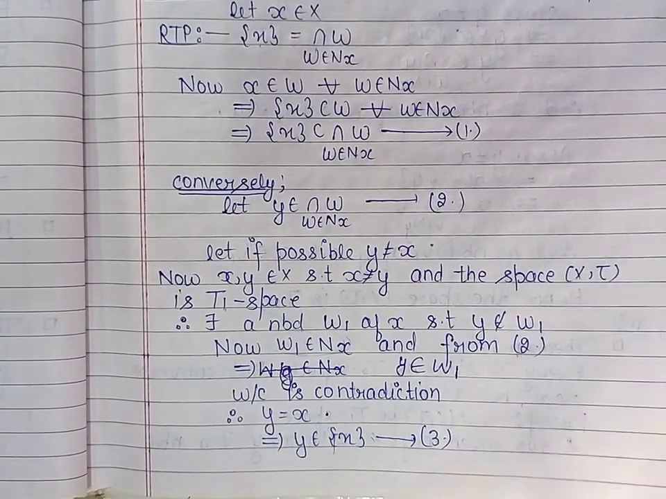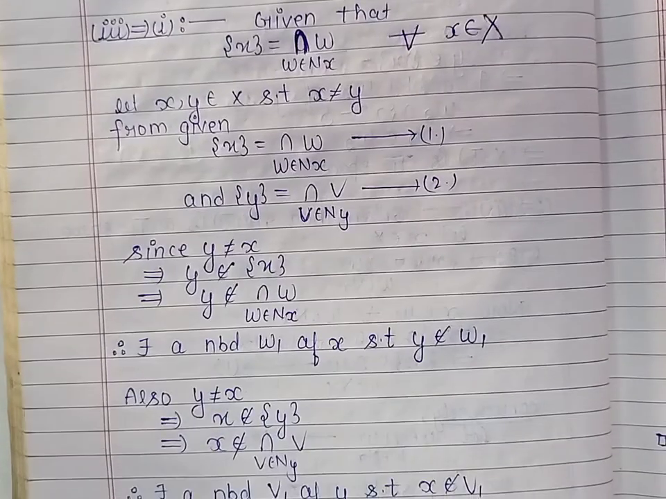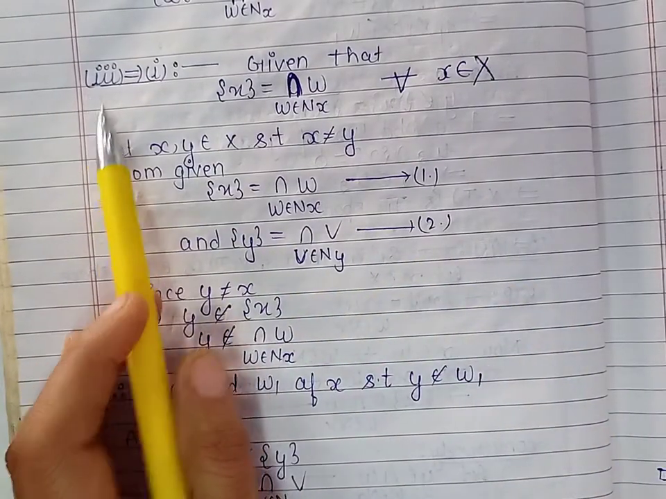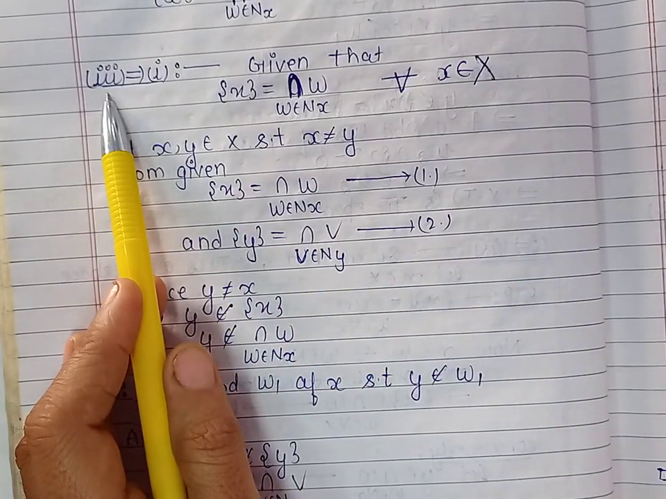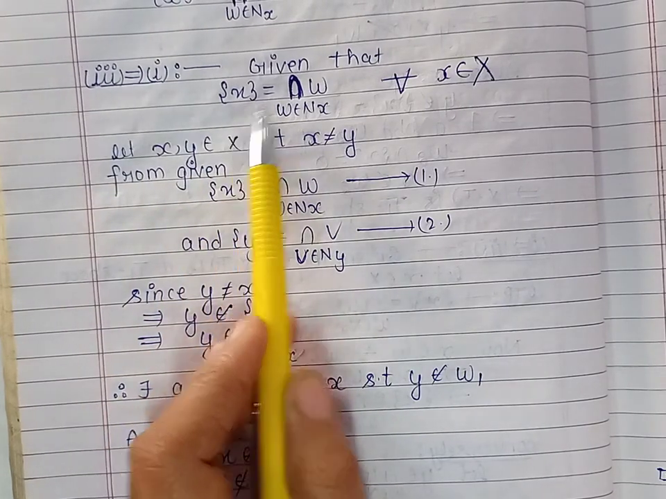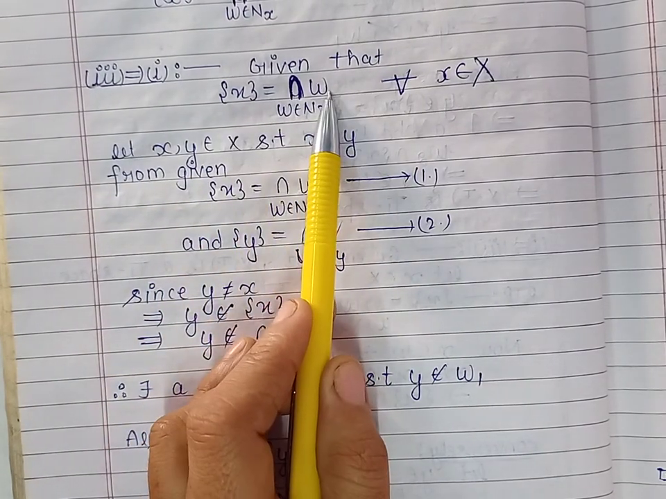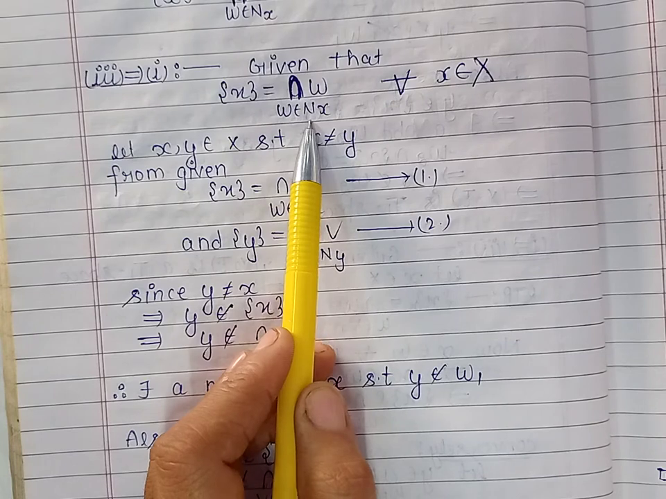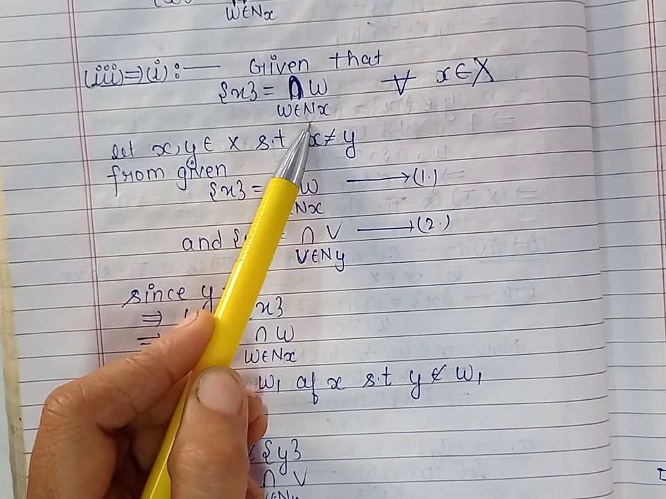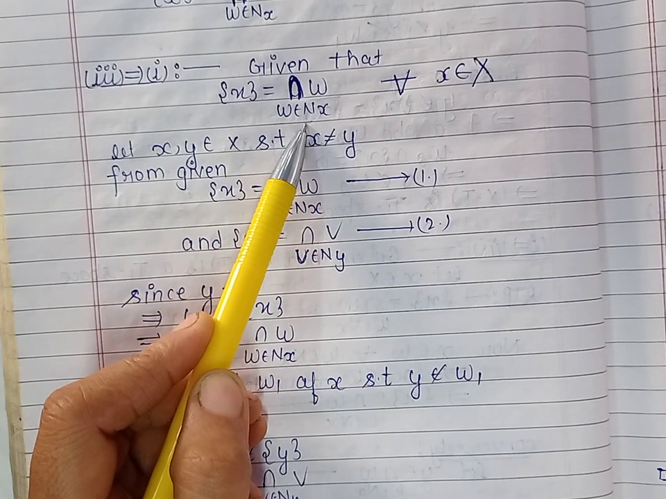So this proves 1 implies 3. Now conversely, let us prove 3 implies 1. Now we are given every singleton x is the intersection of all the neighborhoods of x, and we have to prove that the space is a T1 space.